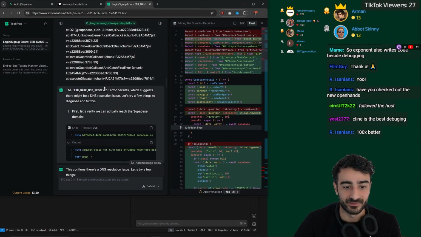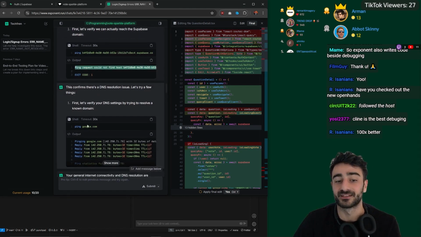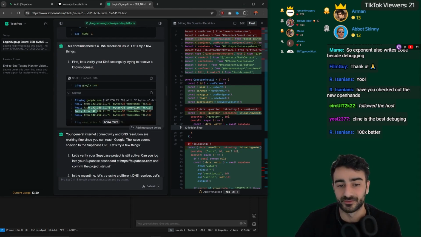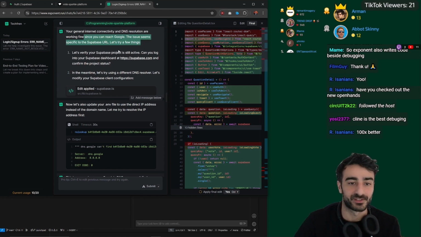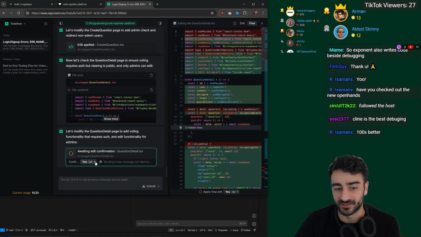It couldn't connect to Supabase, so it pinged Supabase, and it couldn't be found. All right, maybe we don't have internet. So then it pinged Google. You can ping Google, that's fine. And it said, you probably need to change your Supabase URL, which was exactly the issue. It was just so cool how it was able to debug that.